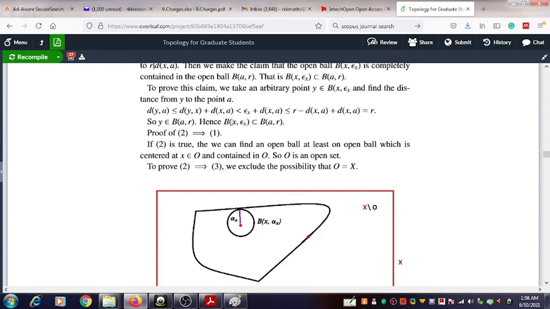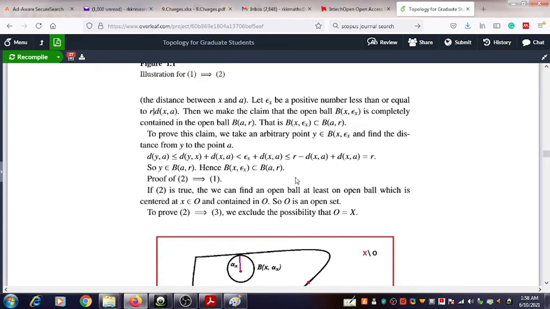Therefore clearly the ball B(x, εx) is a subset of B(a, r), because y being an element of B(a, r) is true for all points taken arbitrarily from the open ball B(x, εx). And therefore you get that 1 implies 2.